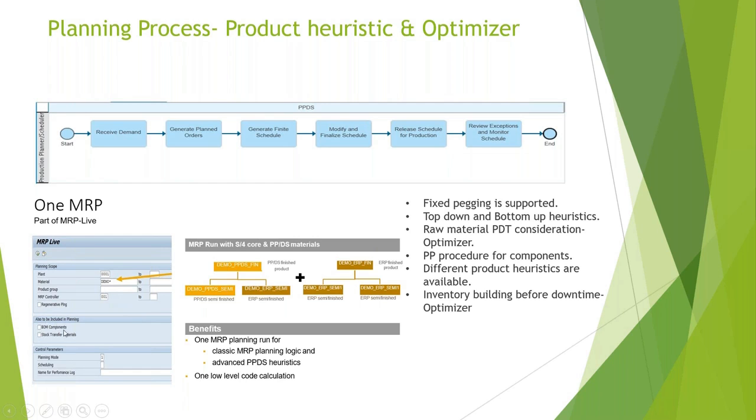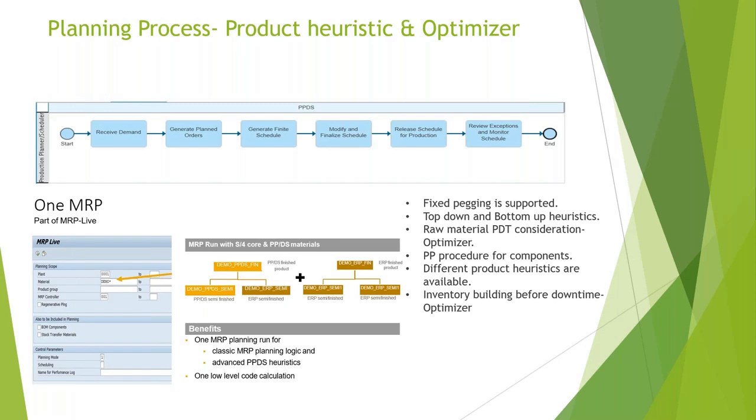You can also include the BOM components and stock transfer components in planning. So if you include BOM components, then a low level code is calculated, which is nothing but the sequence in which your products are produced and the receipts would be created. Once you have the sequence ready, then SAP itself internally differentiates the products based on the advanced planning checkbox, and all the products which are marked for advanced planning will be planned in PPDS using the product heuristic, and all the other products are planned in HANA. But they are planned in the same sequence, in the same program, and it's seamless for the user because it's only one algorithm which is running.